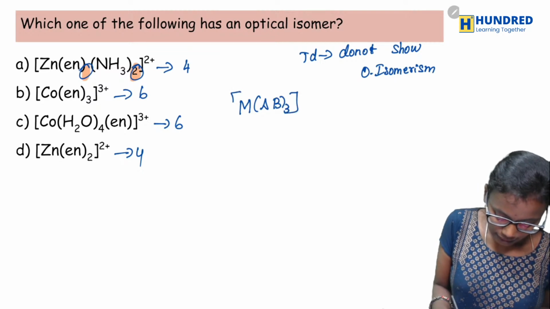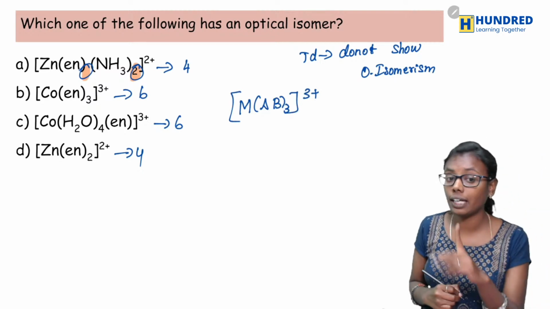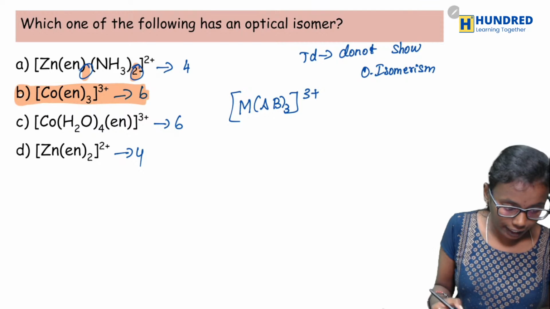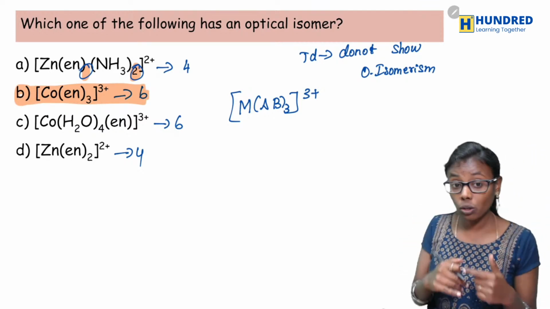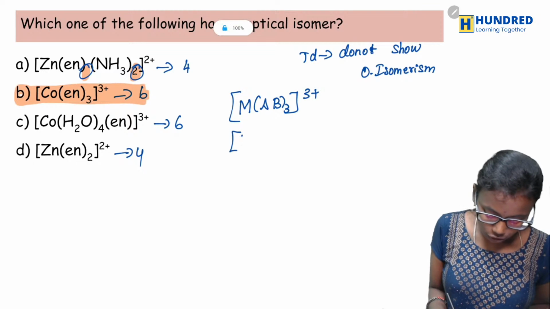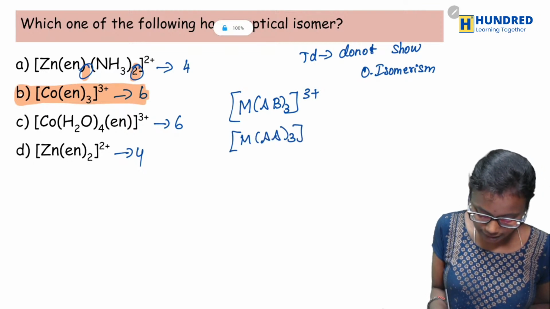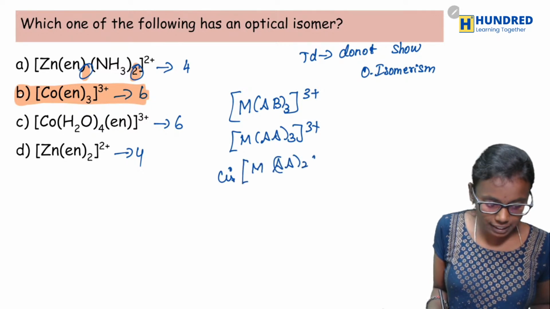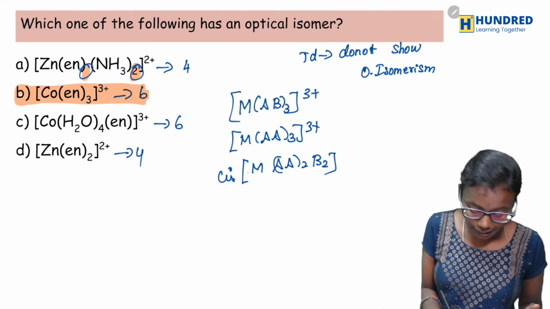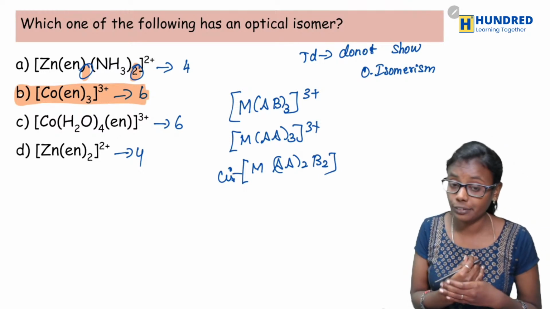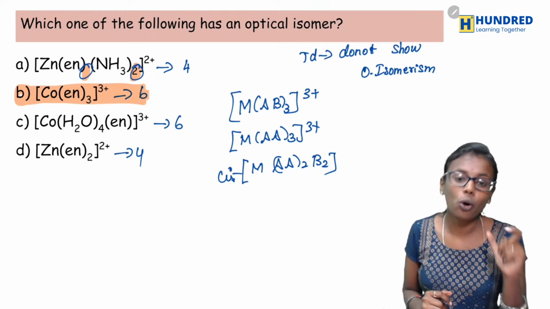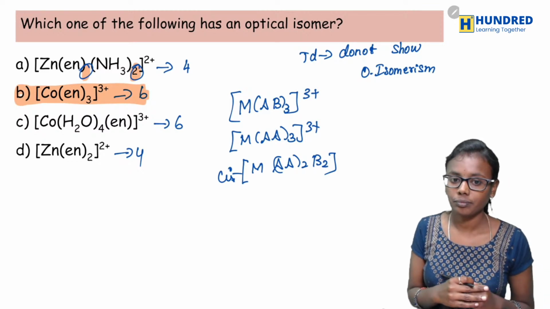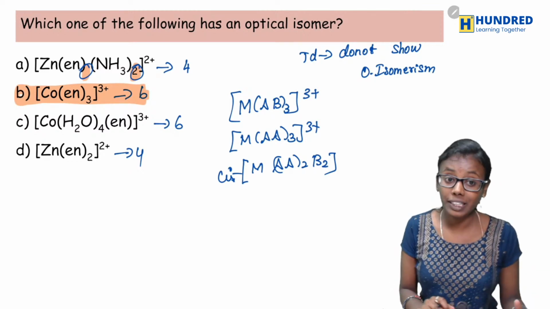[Co(en)3]3+ will show optical isomerism. Okay, and what are all the other complexes which show optical isomerism? It should be [M(AA)3]3+ and the cis isomer of [M(AA)2B2], whereas the trans isomer of this one will not show optical isomerism. Okay, so only these three will show optical isomerism. Okay, yes, are you clear? Okay, fine. So option B is the correct answer.